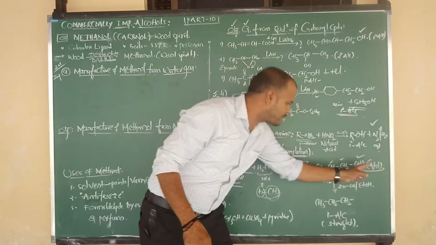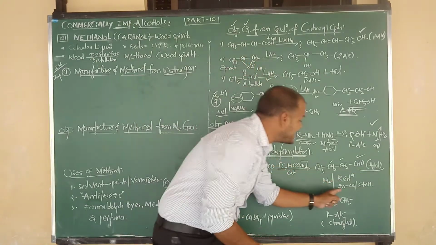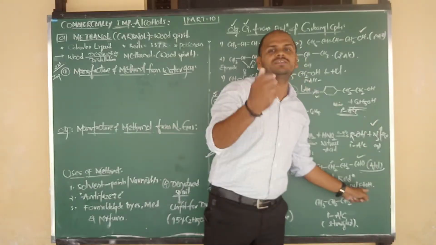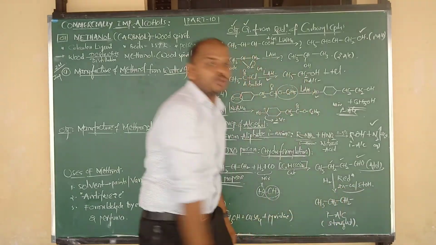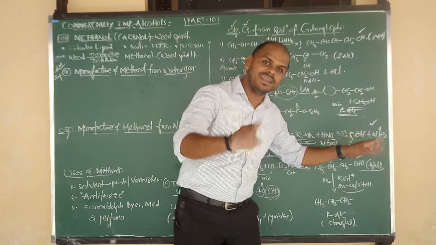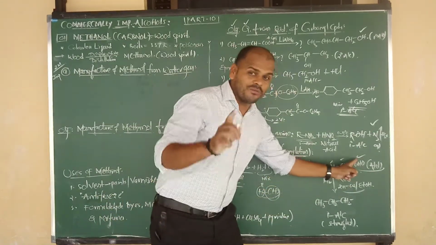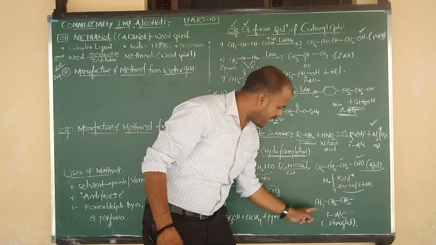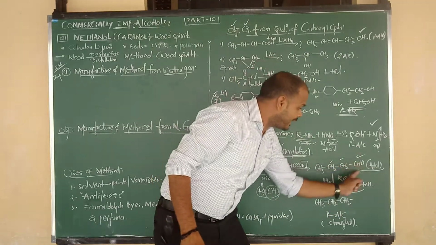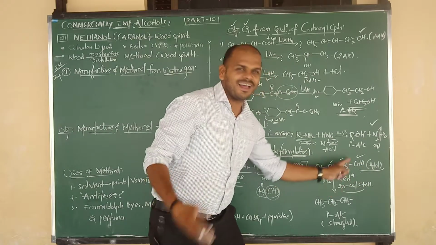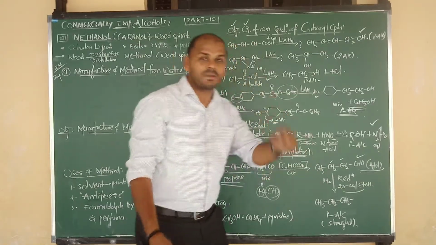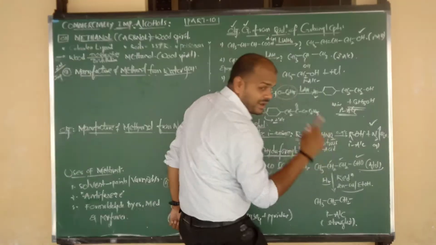Now that aldehydic product, upon reduction with zinc copper metal in presence of ethyl alcohol, can act as a reducing agent for the reduction of aldehydes. So you know very well, CH3, CH2, CH2, I have written as it is. Aldehyde group is there. We are doing reduction. Aldehydes on reduction give what product? Primary alcohol.